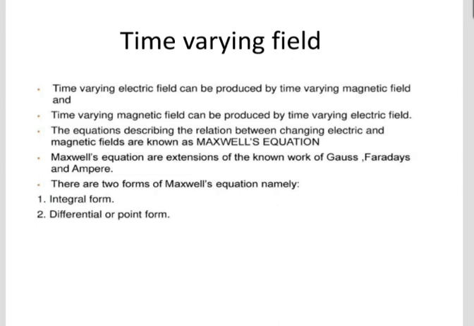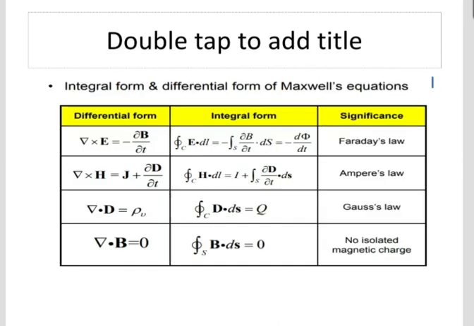There are two forms of Maxwell's equations, namely integral form and differential or point form. So here are Maxwell's equations in the integral form and the differential form. First one is the differential form, next integral form, and next is the significance. First significance is for Faraday's law, second one Ampere's law, third one is Gauss's law, and the last one is for no isolated magnetic charges.